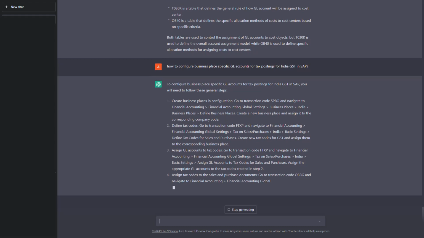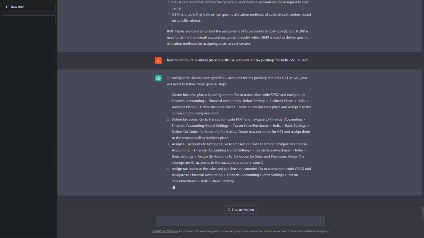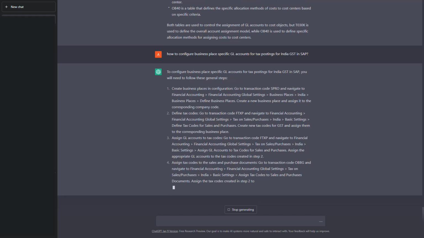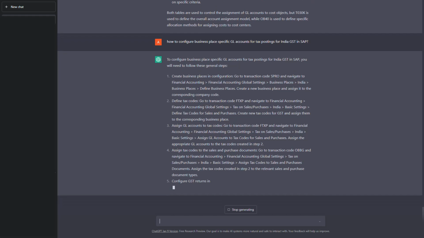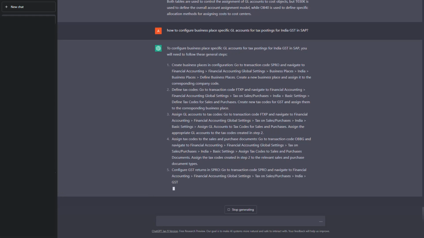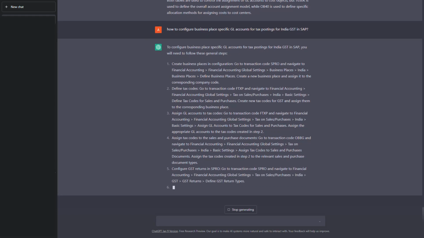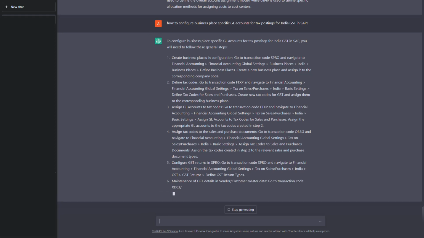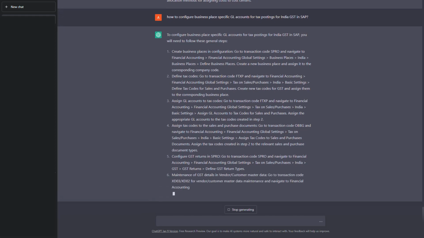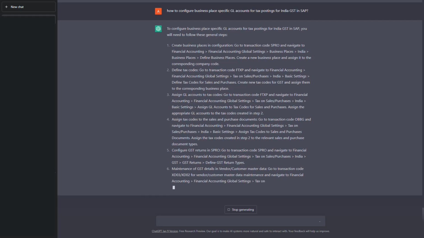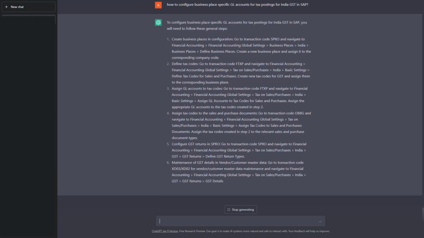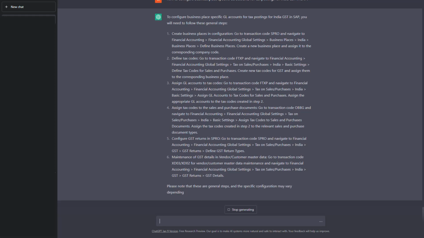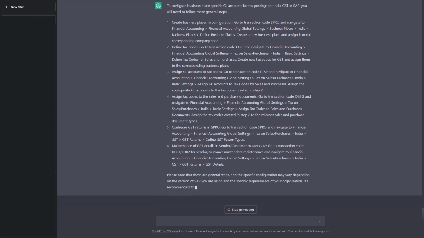When we are trying to define a tax code, we'll go to FTXP, but we do not go to financial accounting. So the formation of the sentence may be wrong, but it is still fine. Assign GL accounts to tax codes. Okay, it is asking us to assign the appropriate GLs based on the tax codes created in step 2. The path is not correct. Okay, assign tax codes to sales and purchase documents, that is not required here. Okay, configure GST returns in SPRO. Okay, that's also not something relevant for this one. And maintain the GST details in the vendor and customer master. Okay, more or less, this is not something that we are expecting as a response.